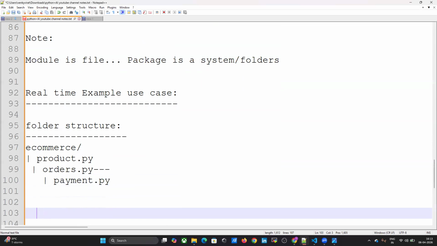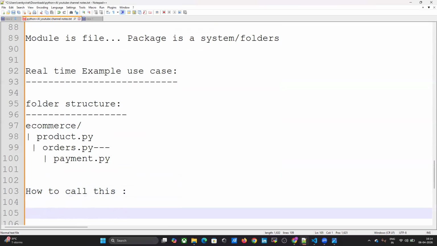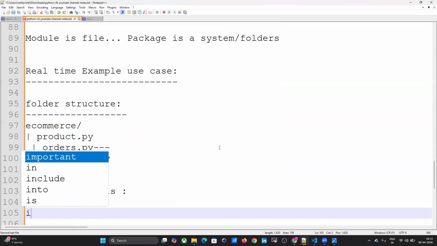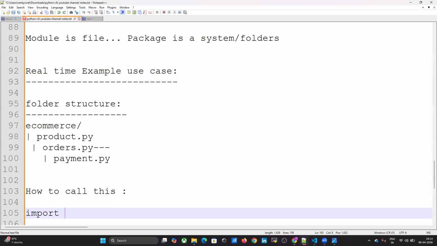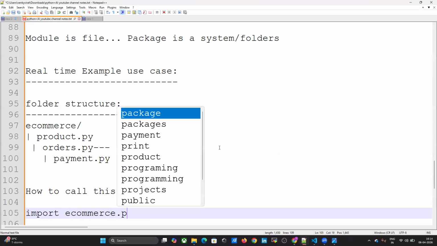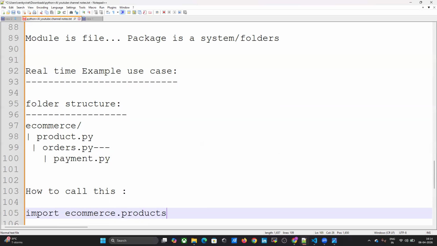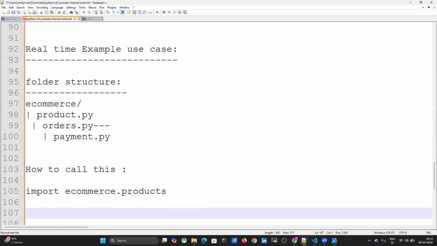How to call this particular application? For example, I want to call the products page. How to call it? import e-commerce.products.